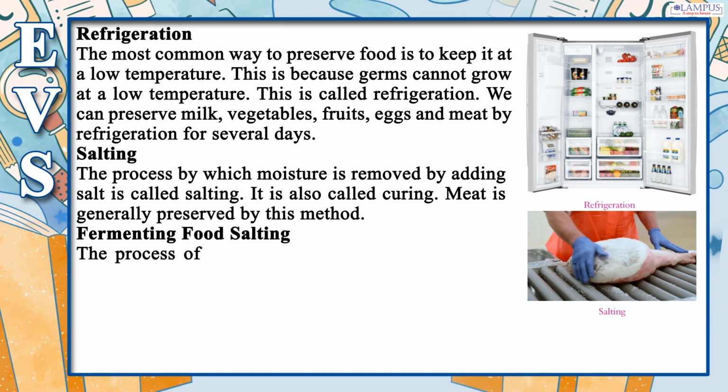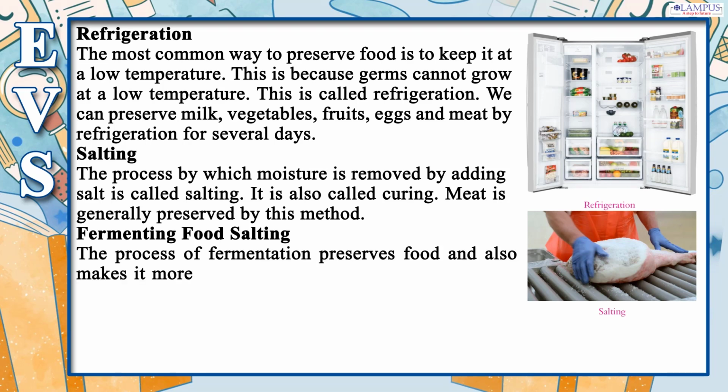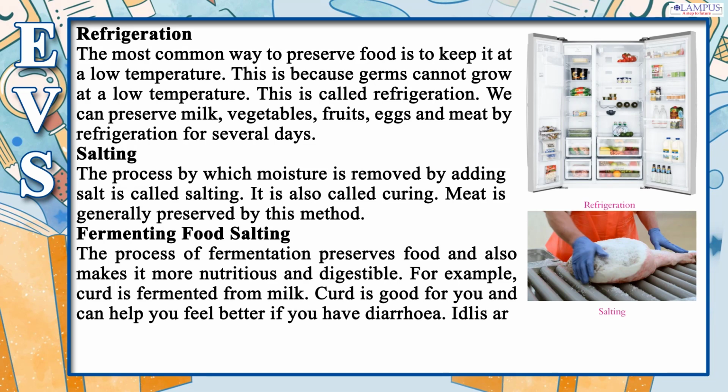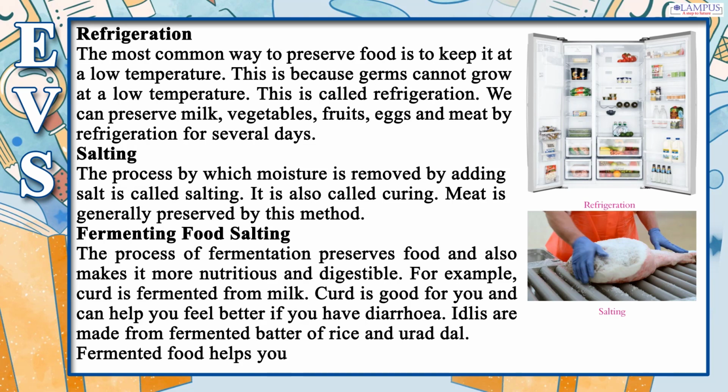Fermenting food. The process of fermentation preserves food and also makes it more nutritious and digestible. For example, curd is fermented from milk. Curd is good for you and can help you feel better if you have diarrhea. Idlis are made from fermented batter of rice and urad dal. Fermented food helps you fight bad germs. Also, such foods are oil-free.